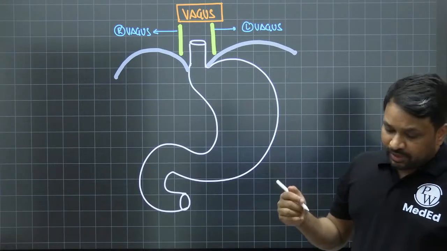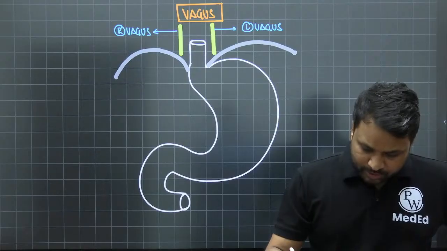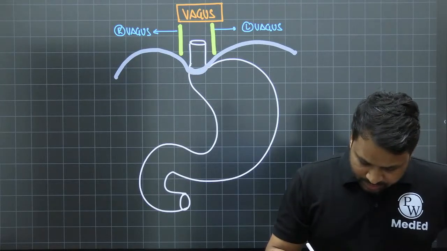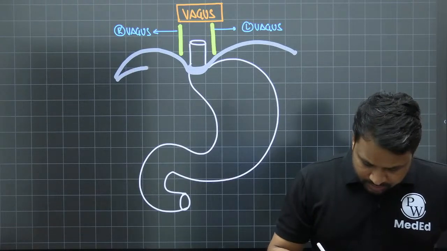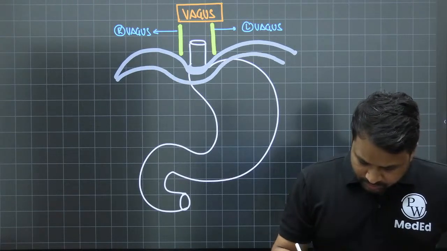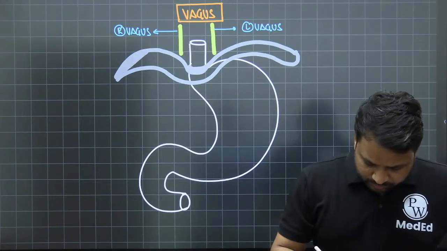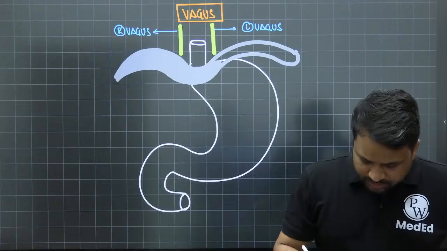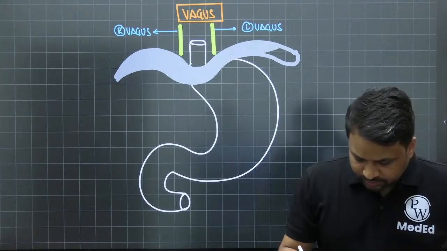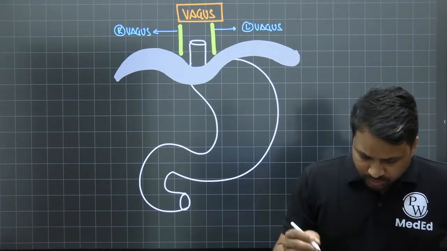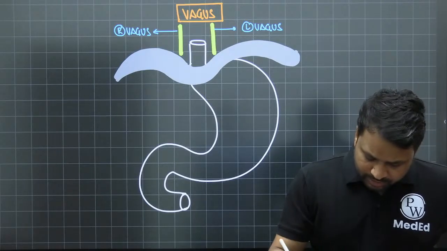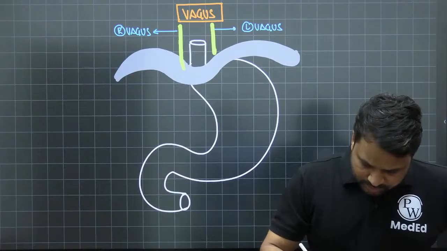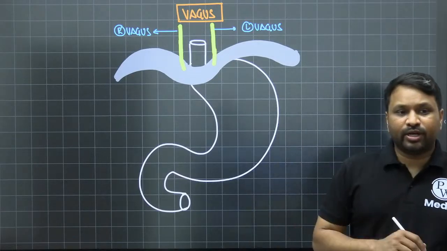The minute they become intra-abdominal, that means when they pierce the diaphragm, the orientation changes.